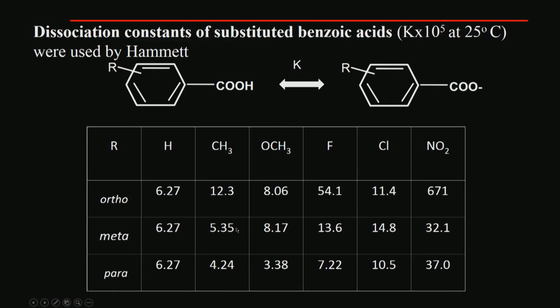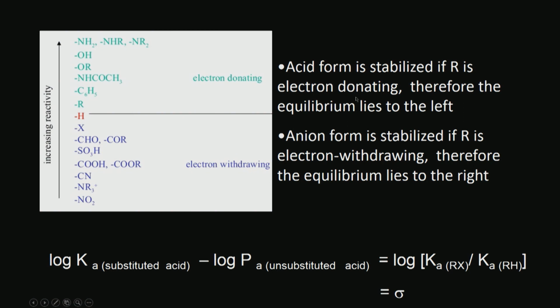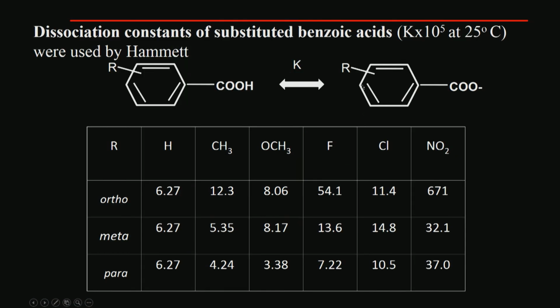Okay, look at this, these are all electron withdrawing, and electron donating, OCH3 here. Okay. So, this is called the acid form, this is called the anion form. Acid form is stabilized if R is electron donating, anion form is stabilized if R is electron withdrawing. Okay. That means this form is stabilized if it is electron withdrawing, acid form is stabilized if it is electron donating.